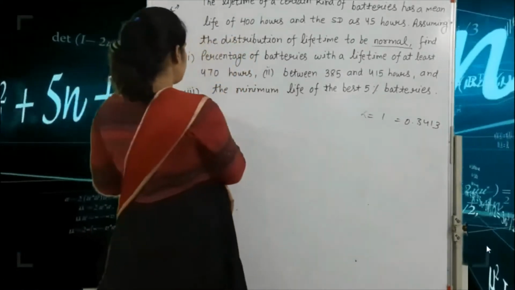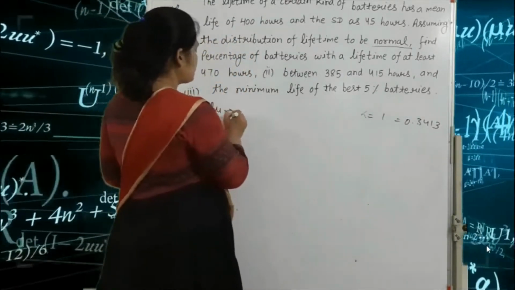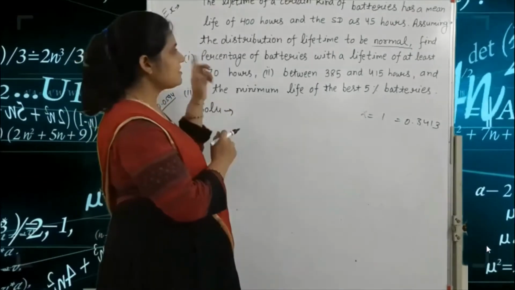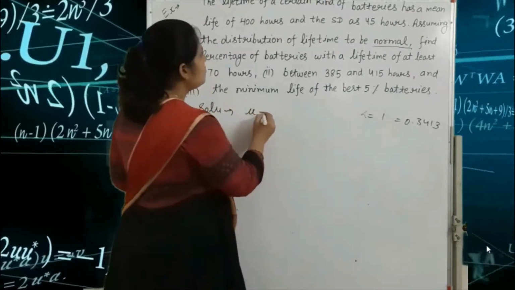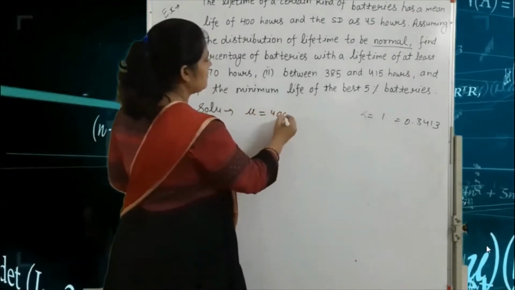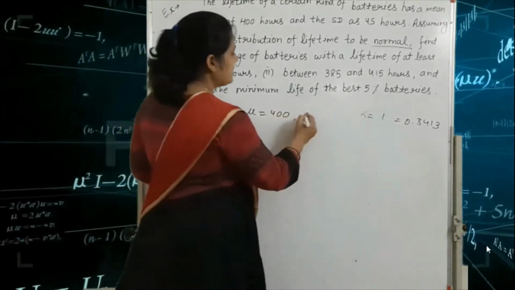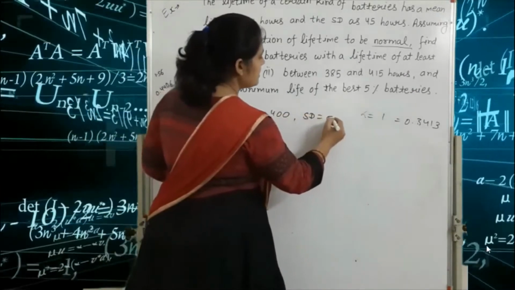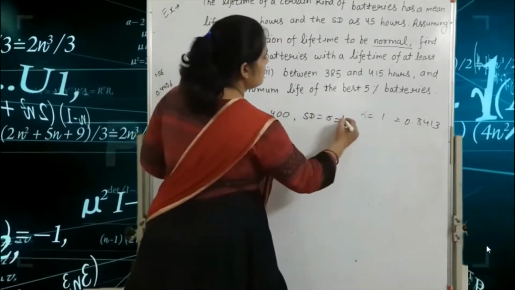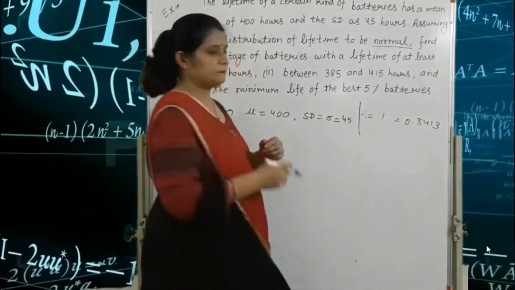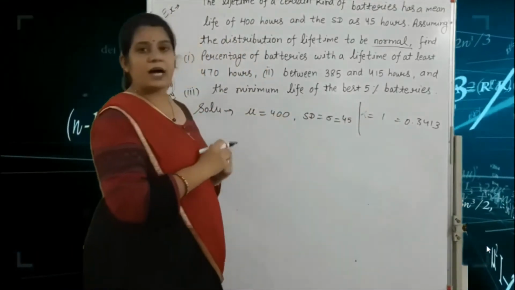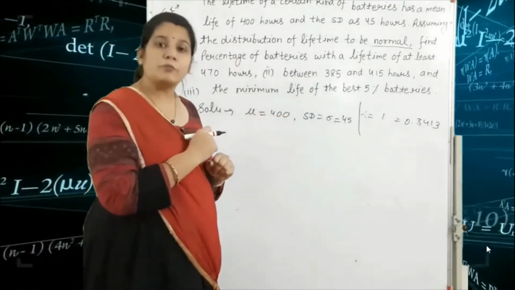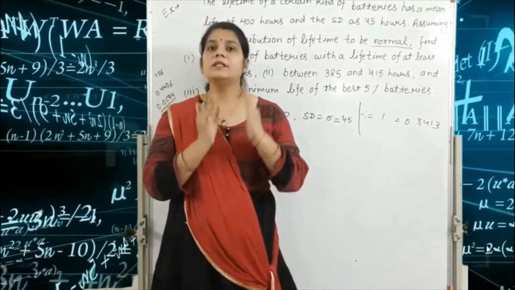The solution is, first we write here as it is: the mean mu is equal to 400, and the standard deviation sigma is equal to 45 hours. After that we write the formula of the normal distribution.